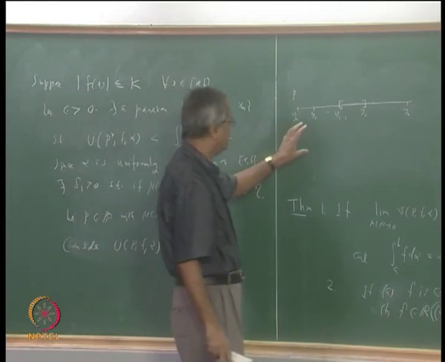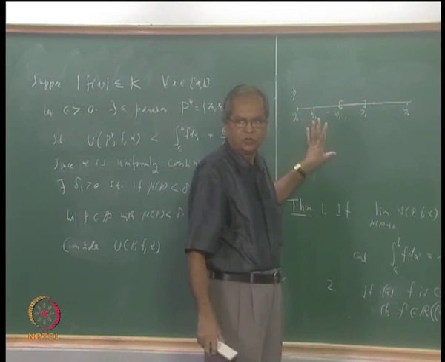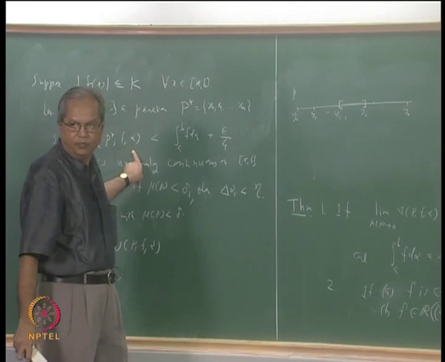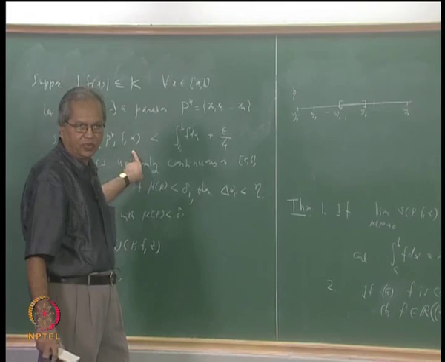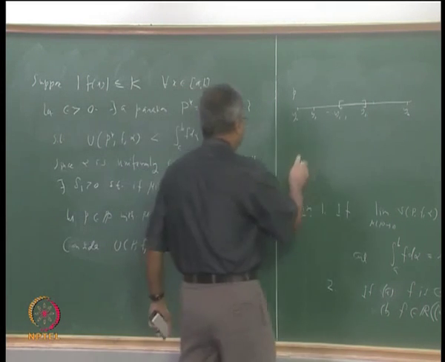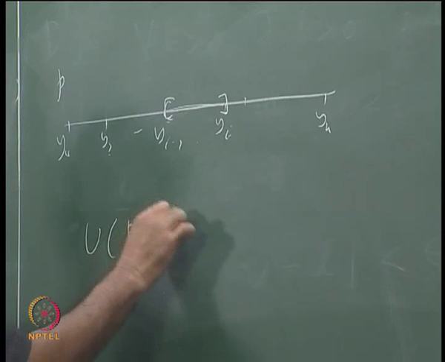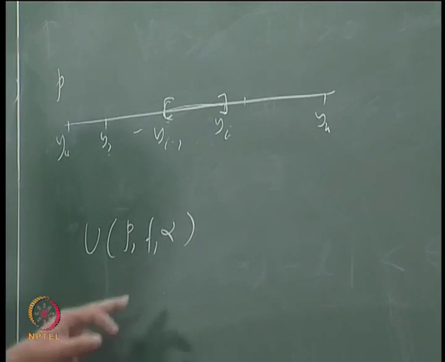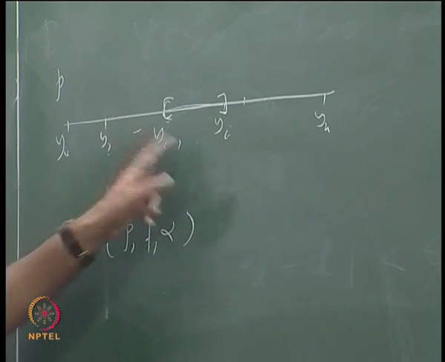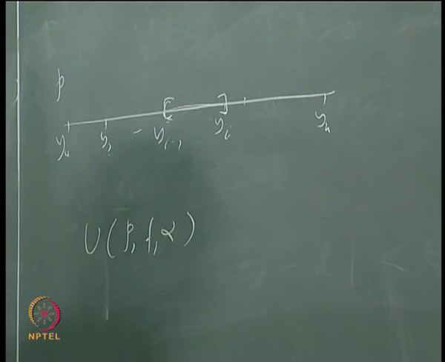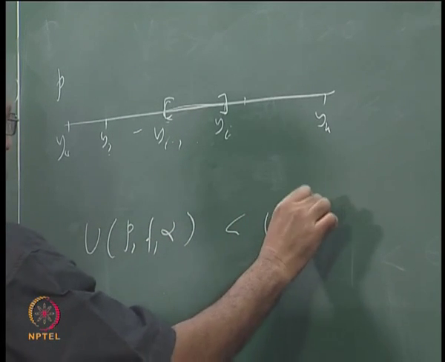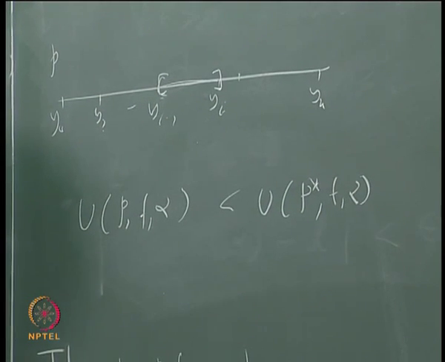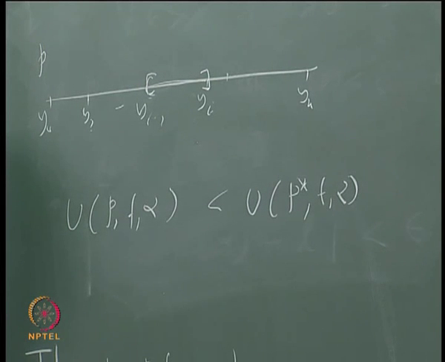So if you take the contribution to the upper sum from those kinds of intervals, that will be less than this UP*Fα. So I can say that UPFα, not the entire UPFα, but the contribution to UPFα due to those intervals which do not contain any of the x's, that part of the sum will be less than UP*Fα. This is slightly involved to understand, so just try to understand.